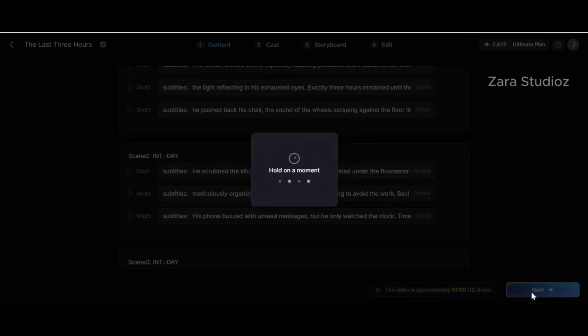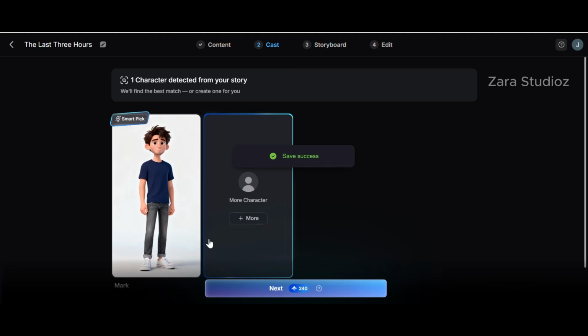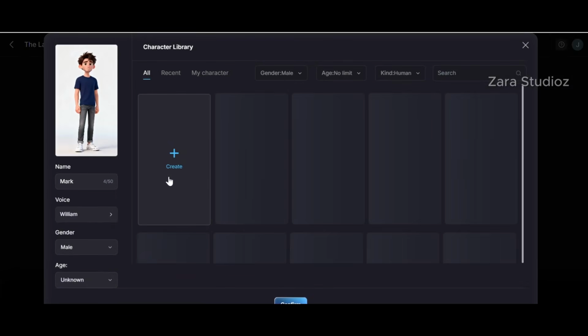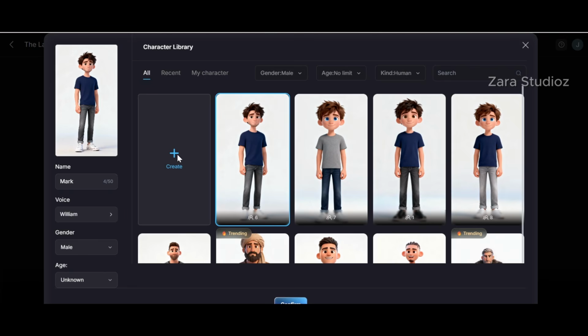Now click on next at the bottom right corner of your screen, and this is what our character looks like. You can change him if you want. Click on the edit button on top of the image, and you can click on this create button.